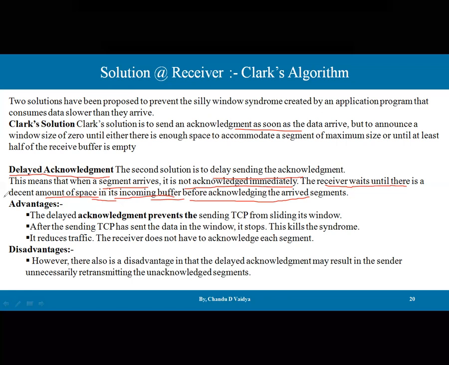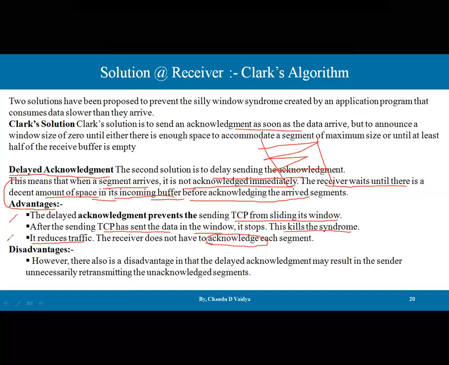So what are the advantages of delayed acknowledgement? First, delayed acknowledgement prevents the sending TCP from sliding its window. After sending the data in the window, the TCP stops, and that kills the syndrome. It also reduces the traffic, because sending acknowledgement after acknowledgement creates chaos on the network. The receiver does not have to acknowledge each segment; a bunch of segments can be acknowledged together.